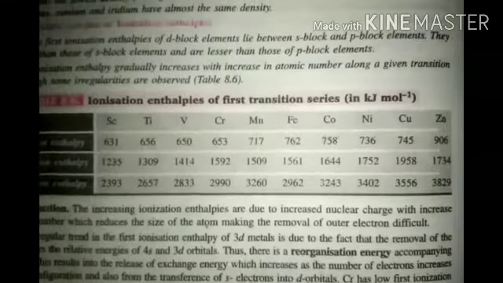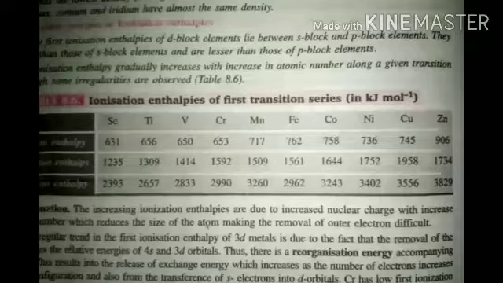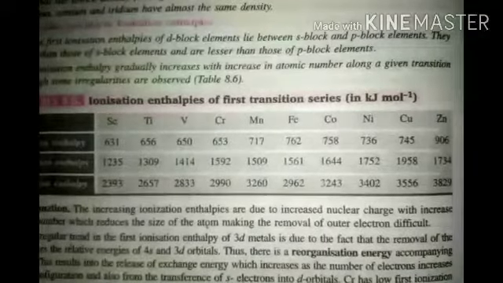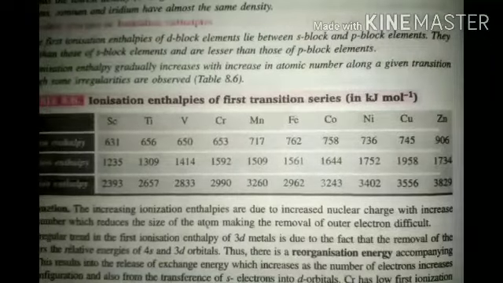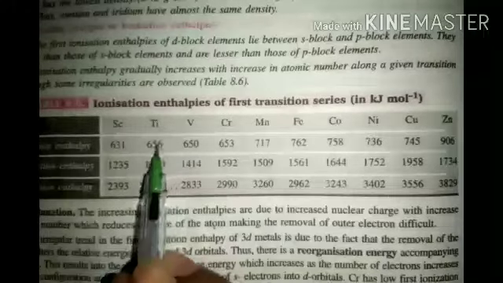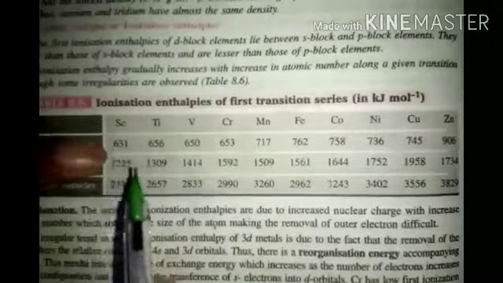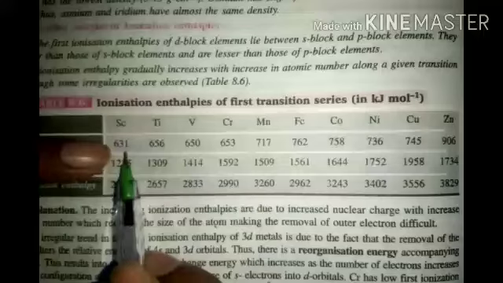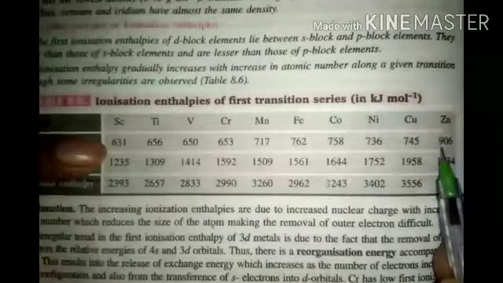Look at this: scandium, titanium, vanadium, chromium, manganese, iron, cobalt, nickel, copper, zinc. Here the first ionization enthalpy goes from 631 to 906 for zinc, the last one.